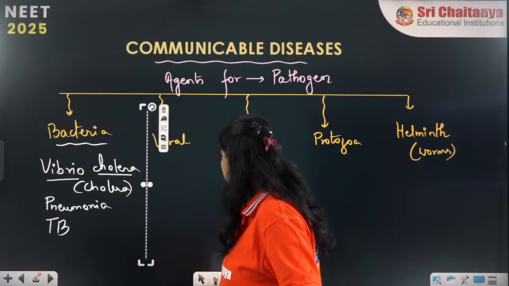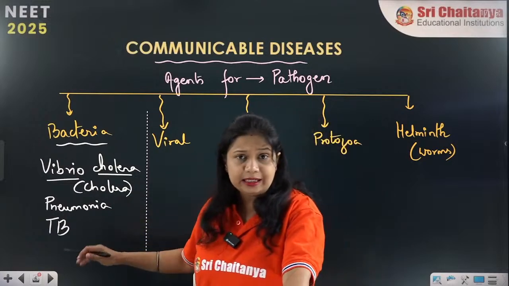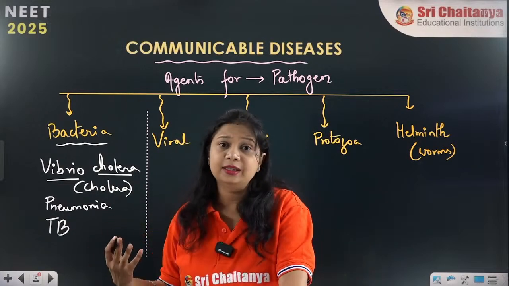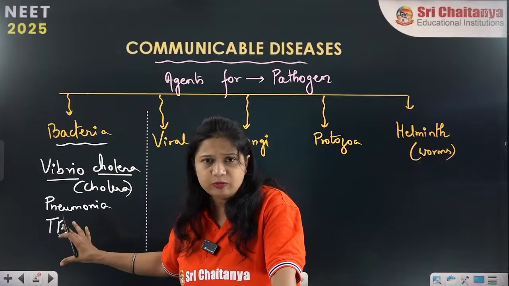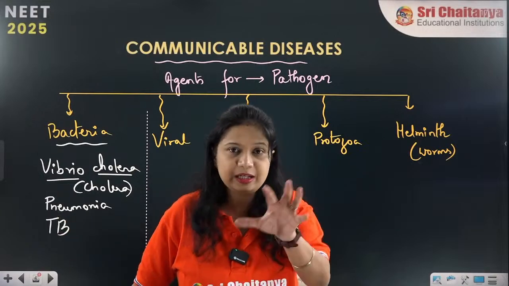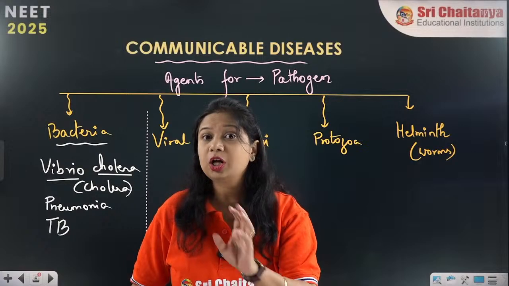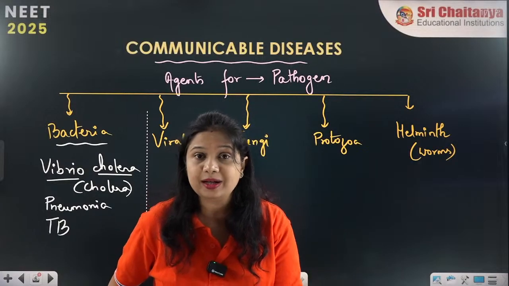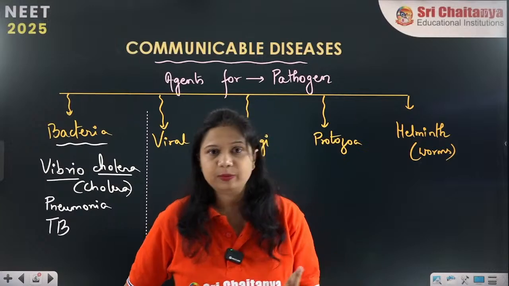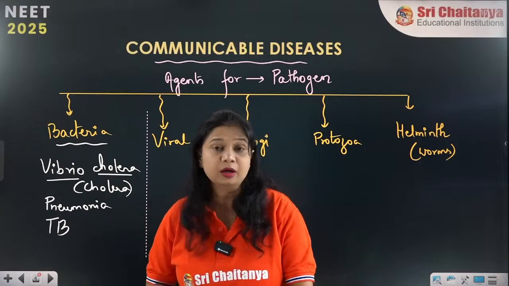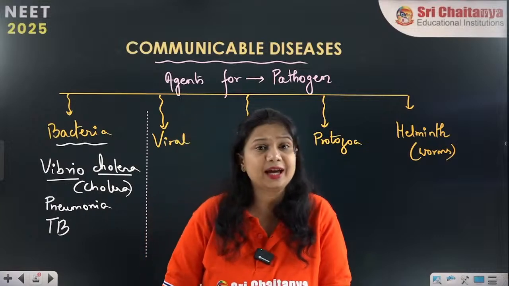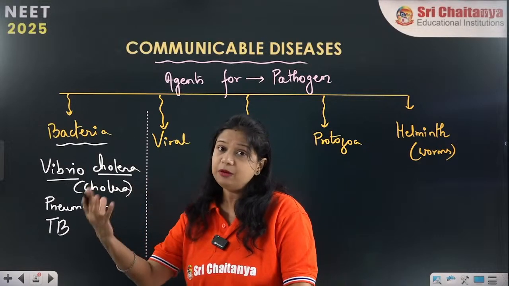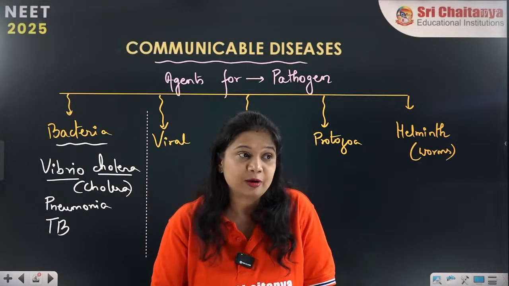Now let's move on to the viral agents. About their detail we will study in the actual chapters. That's why I am not going for the details over here. It is just an overview of what all bacterial pathogens you can name. Other bacterial pathogens you can also name, for example, cholera, pneumonia, tuberculosis, it can be gonorrhea, syphilis and many more bacterial pathogens are present.